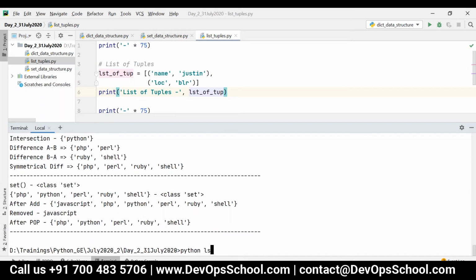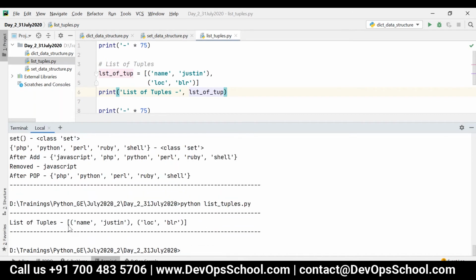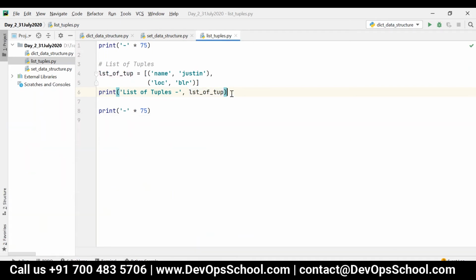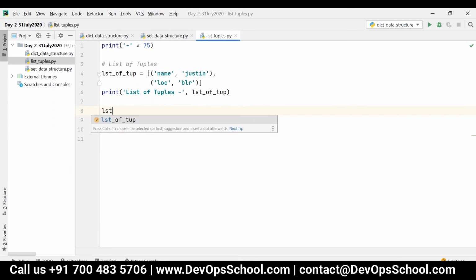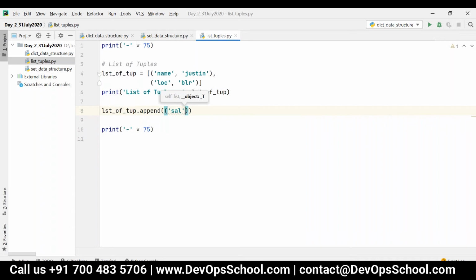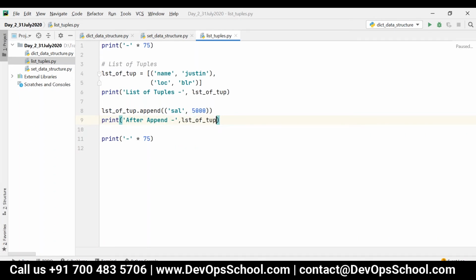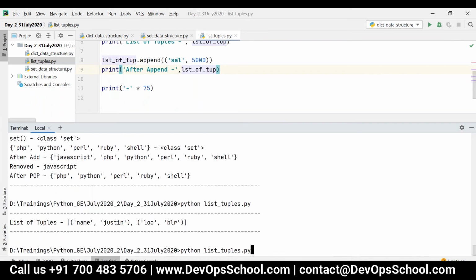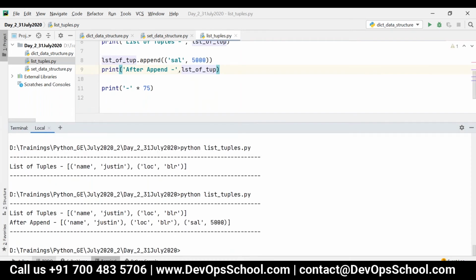Now I have only two tuples inside this. If I want to add some more detail, I can say list of tuple dot append, salary, comma 5,000. Now after the append, I will have three tuples: name is Justin, location is Bangalore, and sal is 5,000.